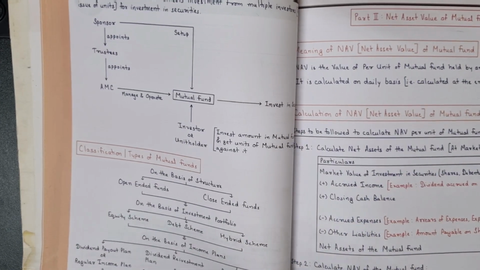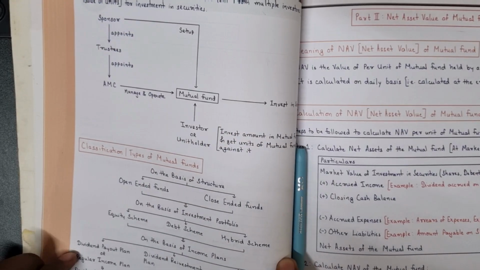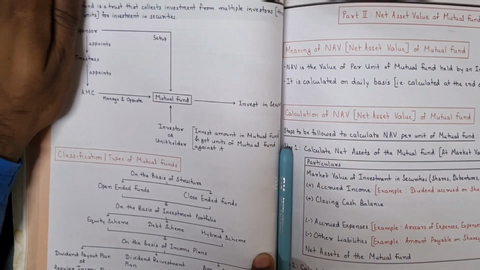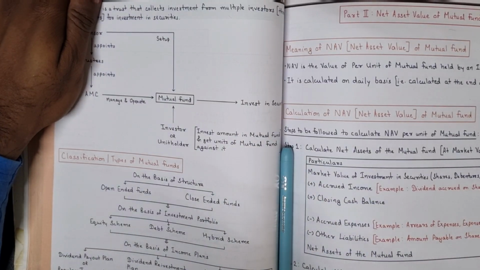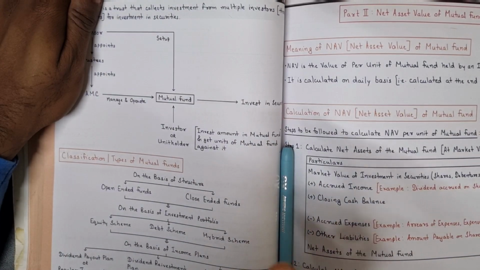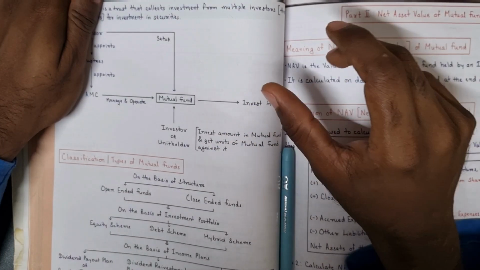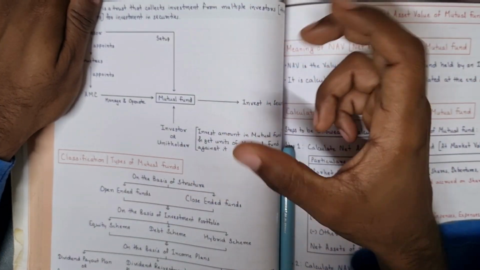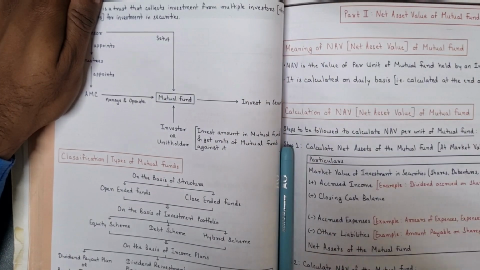Okay, next, on the basis of income plans. So how do we define it on the basis of income plans? There are four structures. The first one is the dividend payout plan or regular income plan. What does this say? It means that the investor who holds units will get, let's suppose after 6 months or after 1 year, a regular payment of dividend.